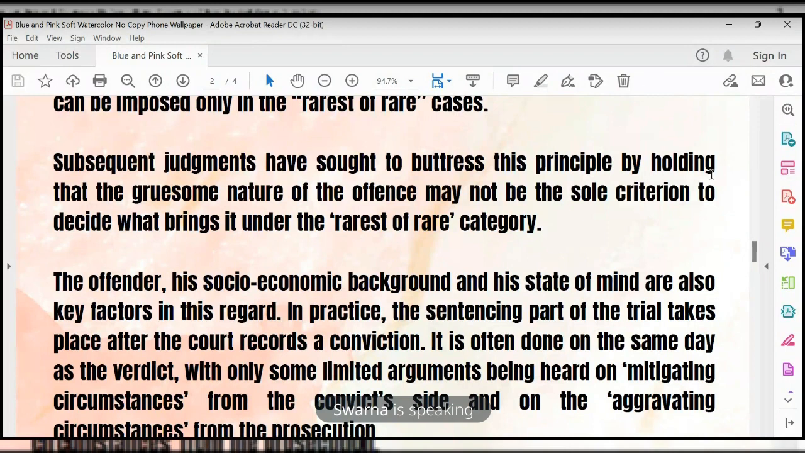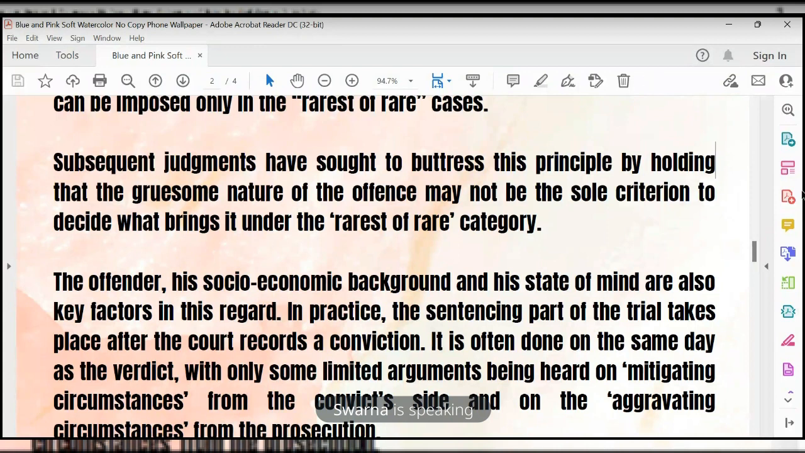By holding that the gruesome nature of the offense may not be the sole criterion to decide what brings it under the rarest of rare category. Before going to the death penalty, we should know whether the factors mentioned towards the offender's conviction are eligible for the rarest of rare category or not.